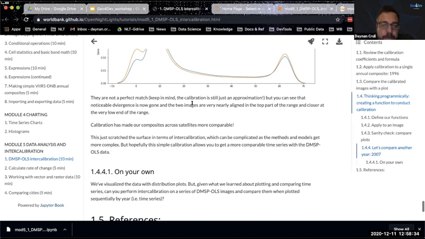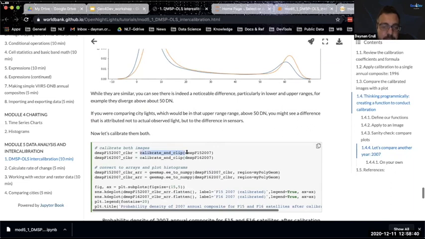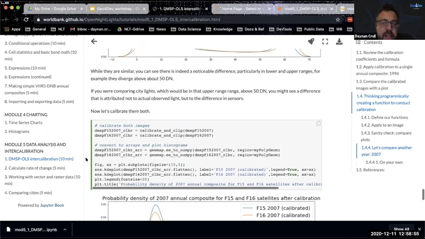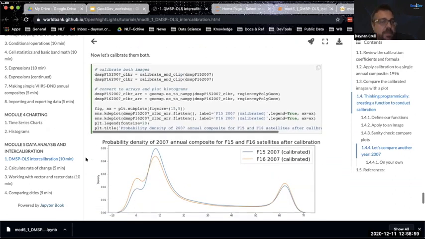So on your own, could you do this to create a time series? How would you do that? As a hint, we have created our calibrate and clip function. So as we've done before, you can map this calibrate and clip function to an entire image collection, for example, the entire DMSP collection. Then what you would get is a calibrated image collection. And then, using what we just learned, you can look at plotting time series or histograms.